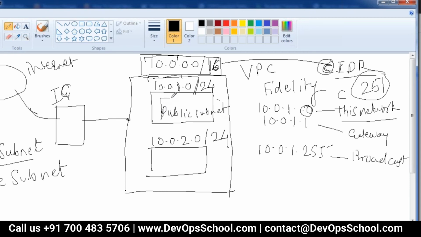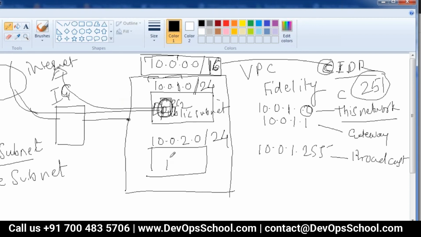If I create an EC2 instance in this subnet, then from the internet I can reach this EC2 instance, and if I try to connect or browse outside, I am able to browse outside. So any instance sitting here, we are able to access from outside, and from the EC2 instance we can reach outside. That is a public subnet.